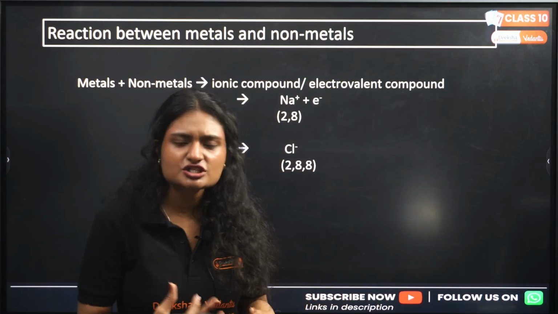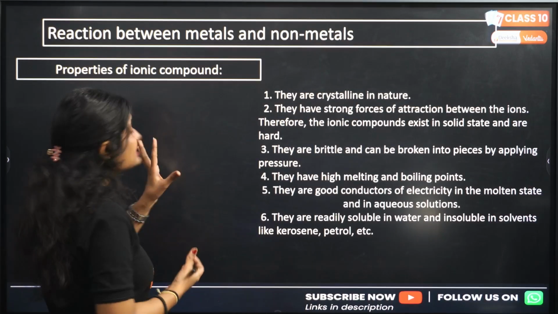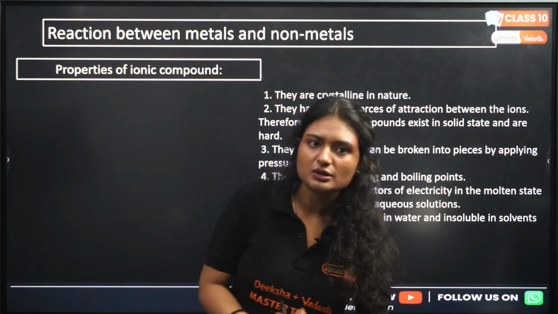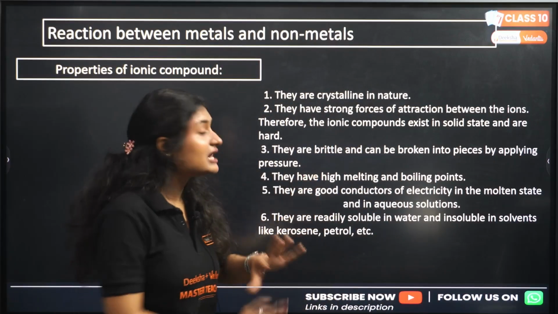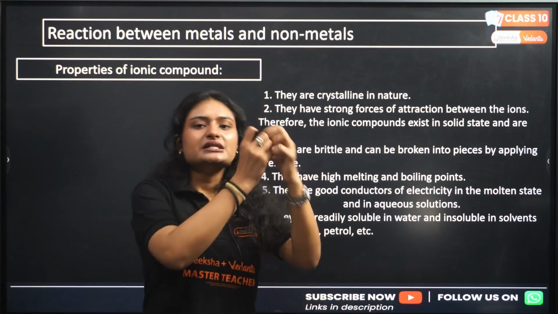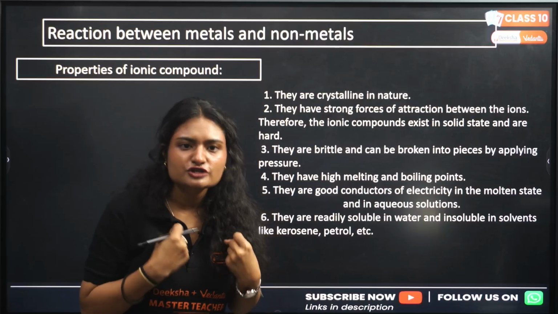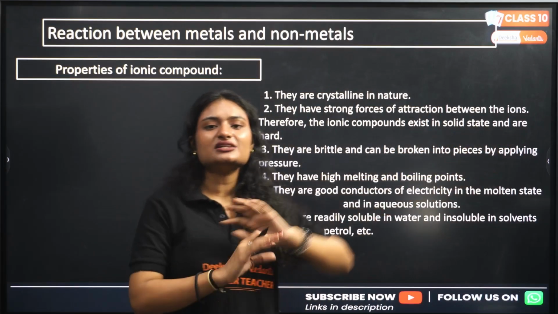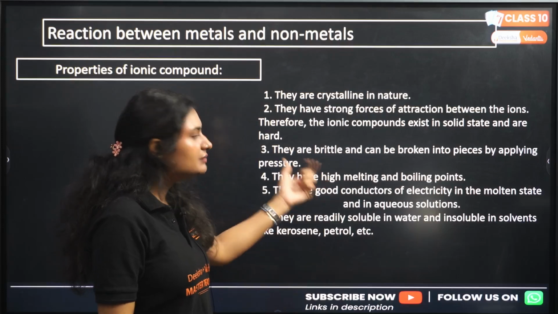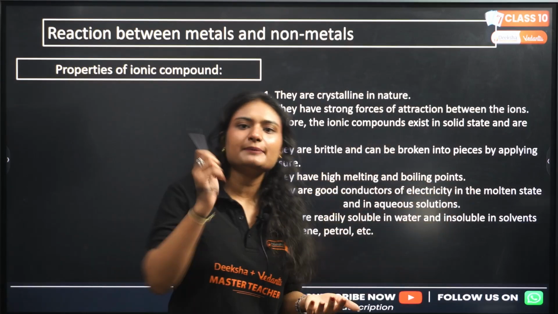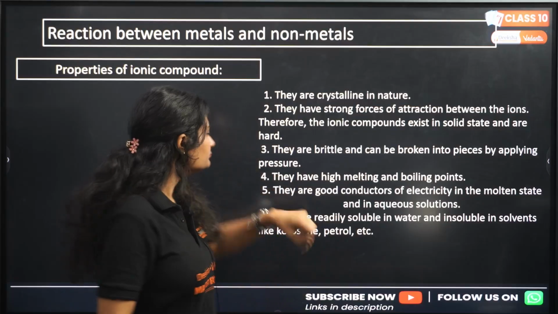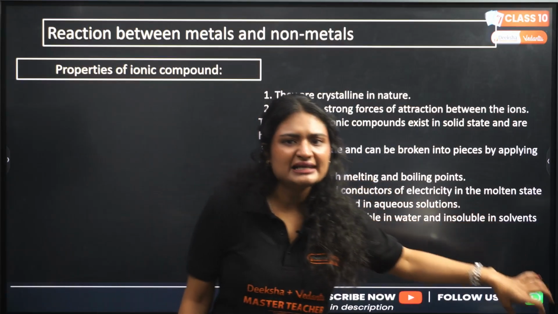Now what are the characteristics of ionic compounds? The compounds having an ionic bond are called ionic compounds. They are crystalline in nature. They have a strong force of attraction because it is the electrostatic force of attraction. Because of that, ionic compounds exist in solid state and are really hard. They are brittle, so they can be broken into pieces by applying pressure. If you apply pressure, they will break into powder form. They have high melting and boiling points.